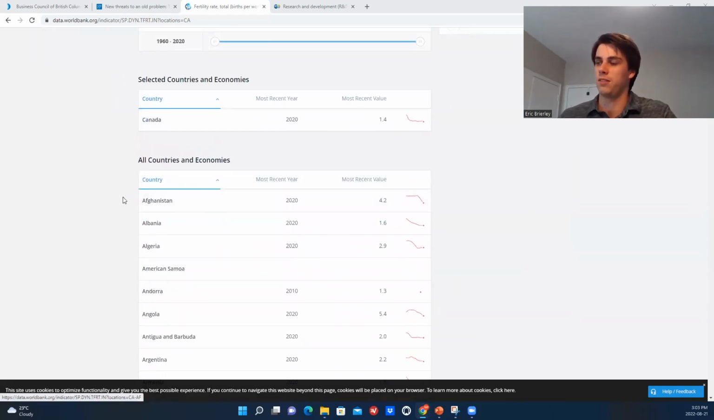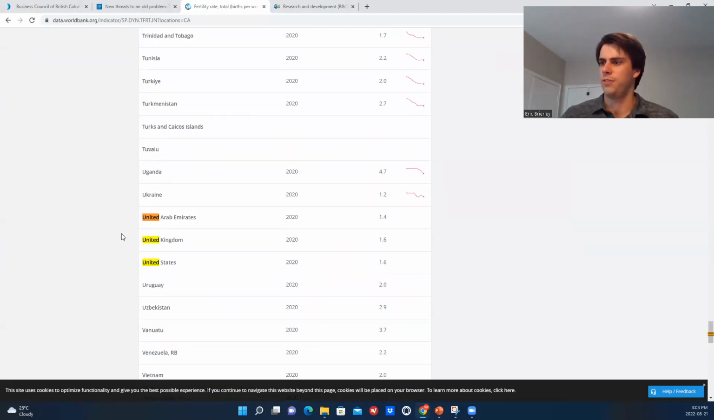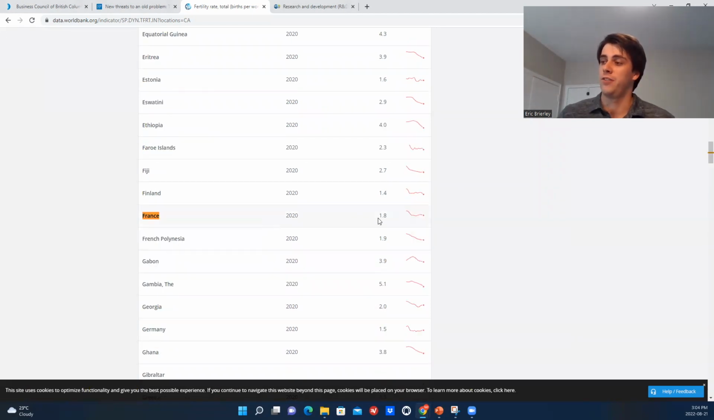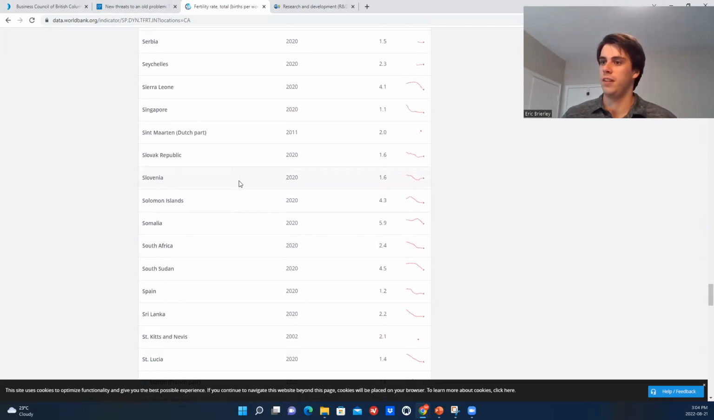And if we scroll down, we can see what it's like in some other countries. So we can say we want to look at the United States, just to kind of gain perspective. And it's pretty similar to Canada, 1.6. And we can even look at some other countries. Like say we want to look at France. So France here is another developed economy. It only has a birth rate of 1.8. And then let's look at something like Spain, another European economy, 1.2. So that's even lower. And then we could just kind of look through these and see the countries that have the highest birth rates tend to be poorer countries, right? Not really advanced economies.